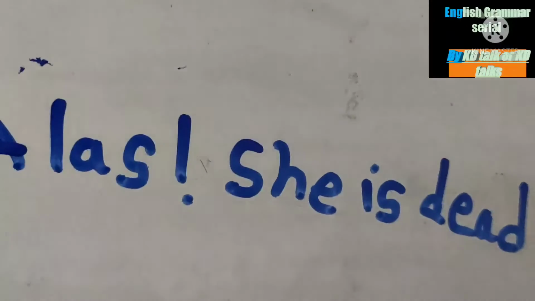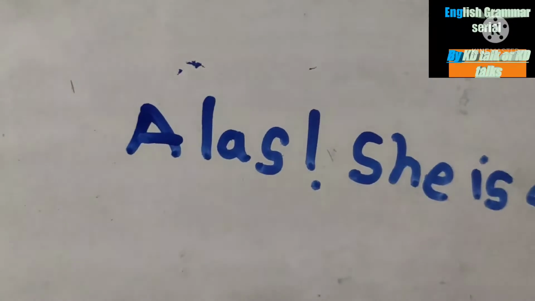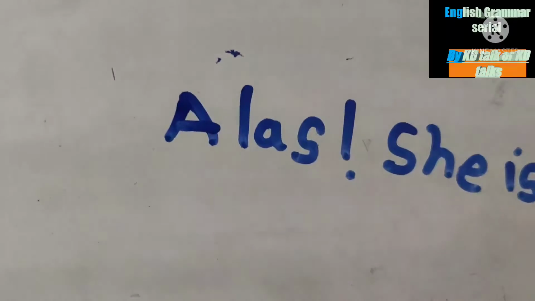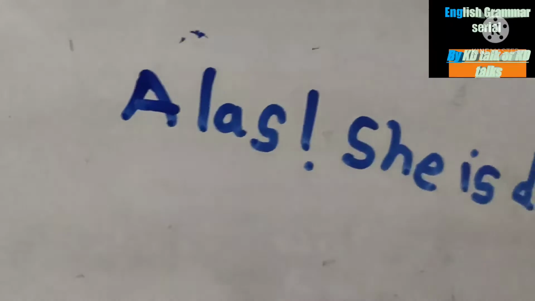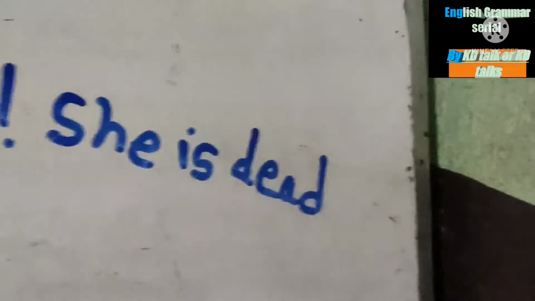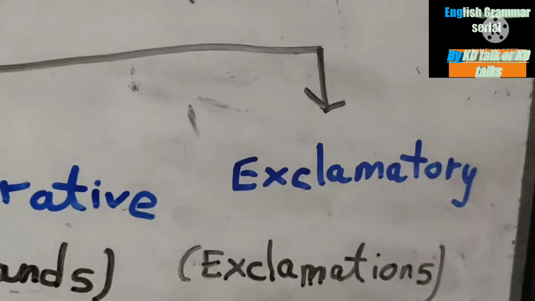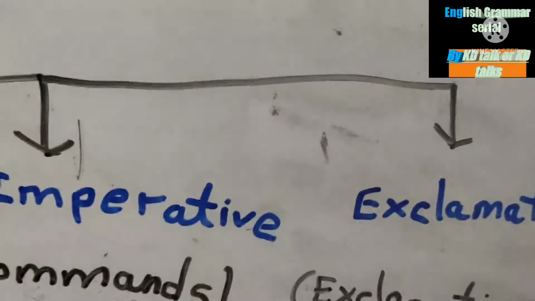Another example I can give you is a sudden exclamation, that is, wow, how wonderful is this Taj Mahal. So this is a sudden expression. Like in the earlier example, alas, she is dead. This is a sudden expression, and when a sudden expression appears, we can say that they are exclamatory sentences. And this is all about the sentences.